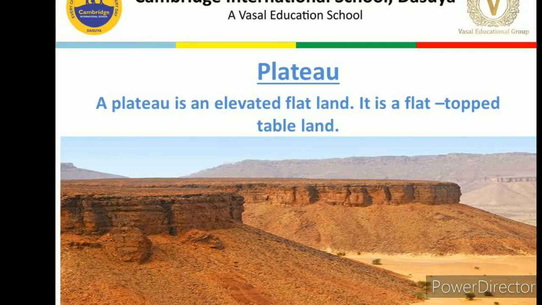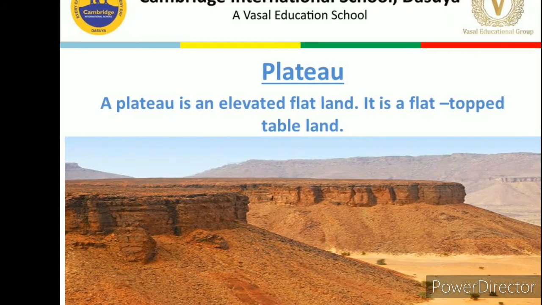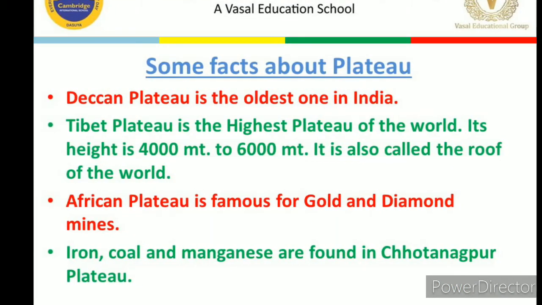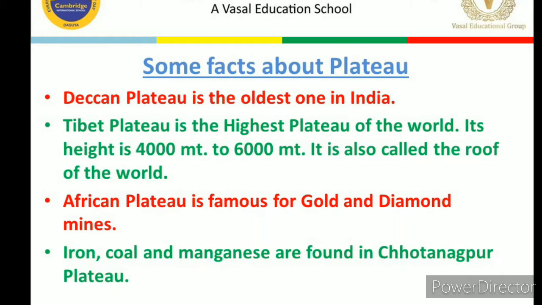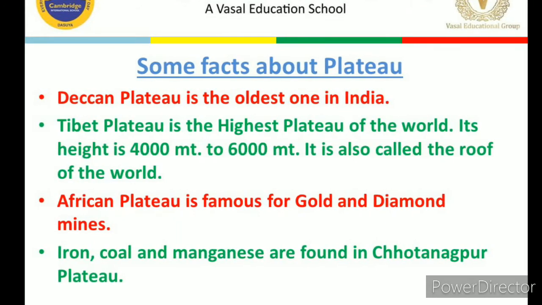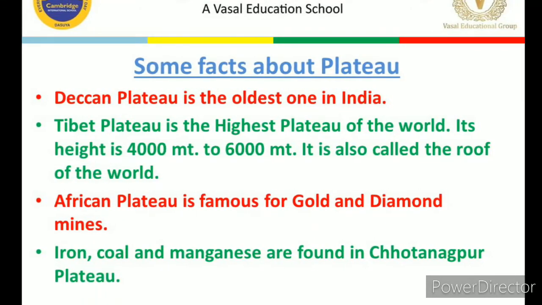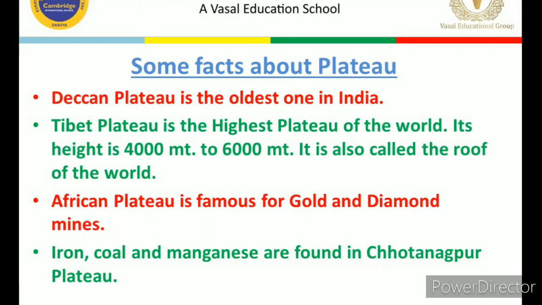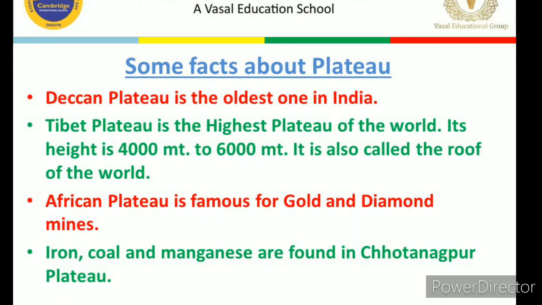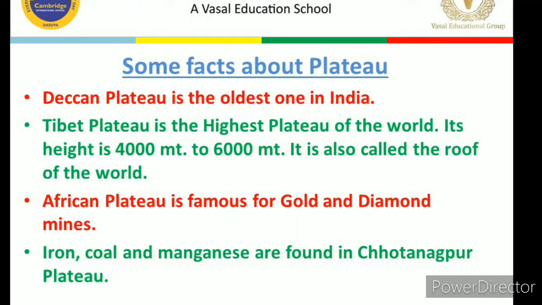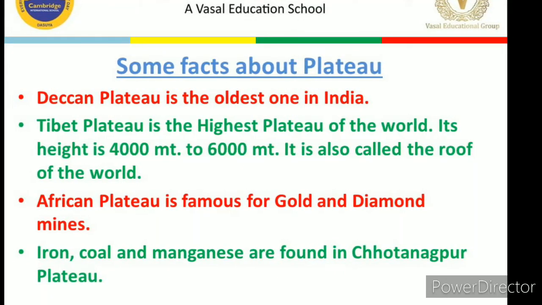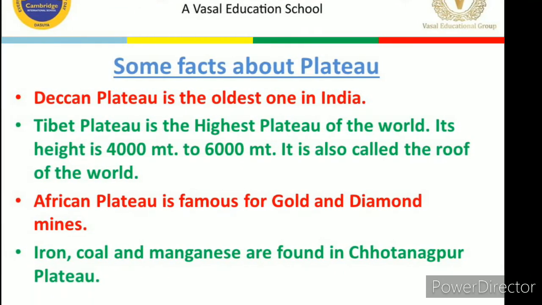Even in your book these things are mentioned, like the Deccan Plateau, it is the oldest plateau in India, and the Tibet Plateau, it is the highest plateau. Tibet Plateau is the highest plateau of the world. African Plateau is famous for gold and diamond mines, and iron, coal and manganese are found in the Chota Nagpur Plateau, which is also in India. So these all plateaus have their own specialty, and they are rich in some minerals.